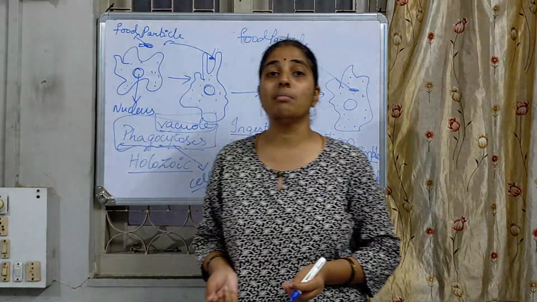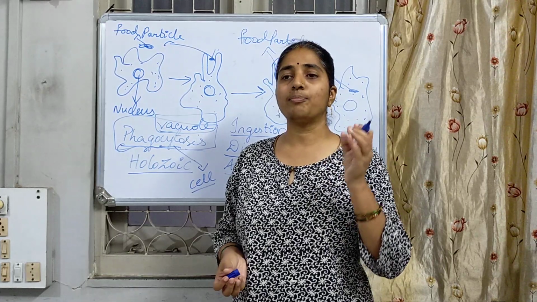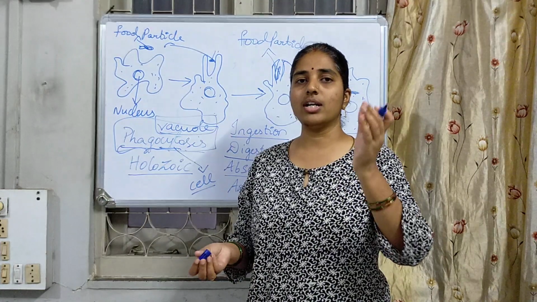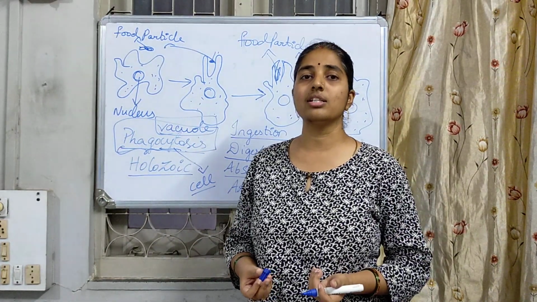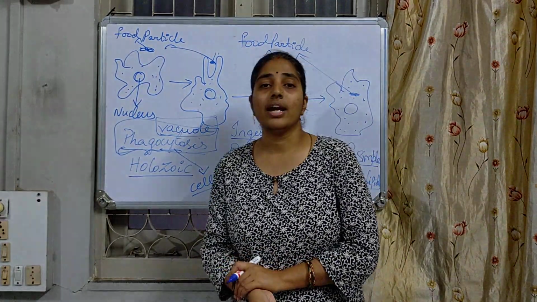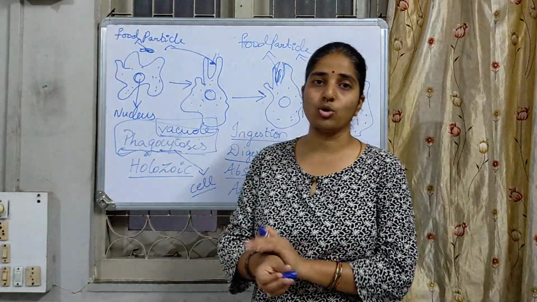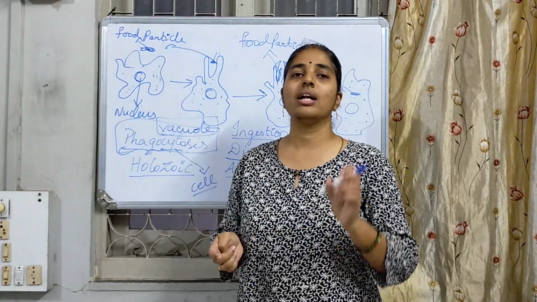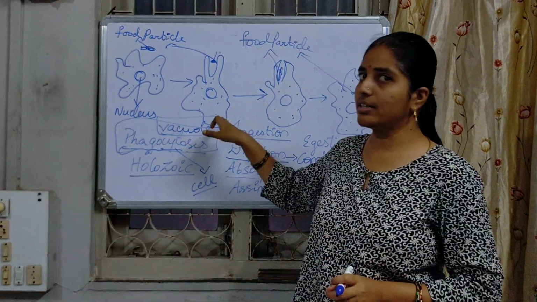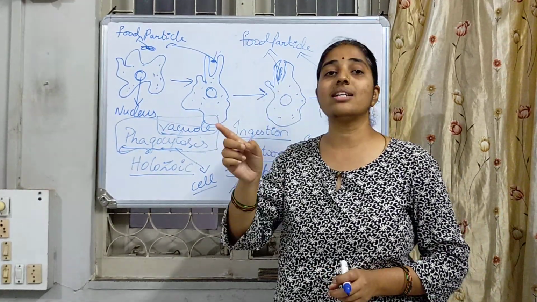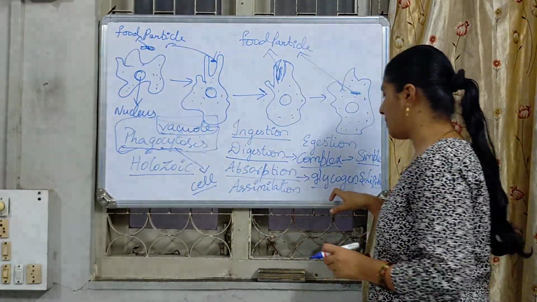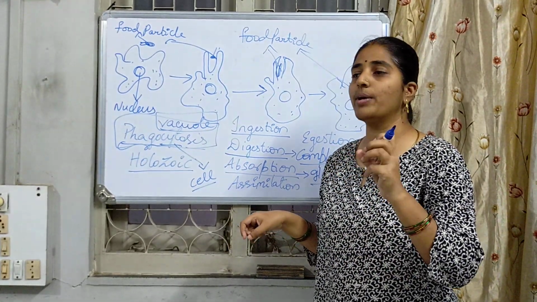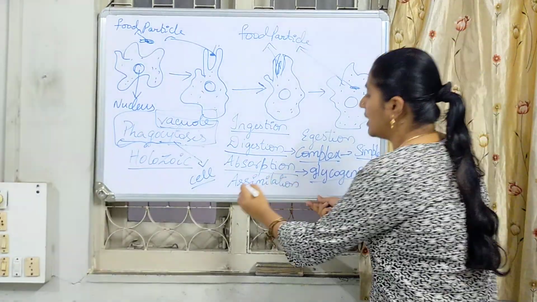Glycogen is nothing but animal starch. In organisms we speak about glycogen. The word we use for human beings is glucose. So in our body, the energy is stored in the form of glucose. But if we speak about animals, we speak about glycogen. It comes under the protozoan. That's why I have used the word glycogen and lipids. So in the form of glycogen and lipids, the food is going to be stored and absorbed.